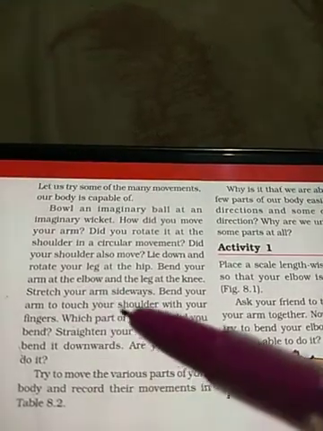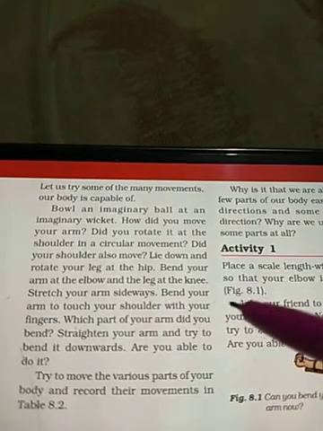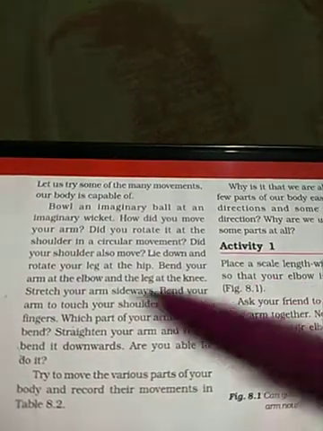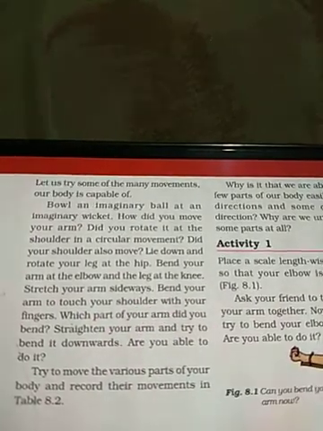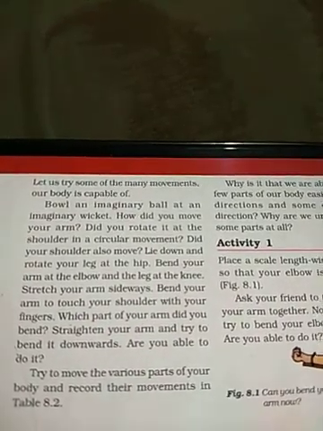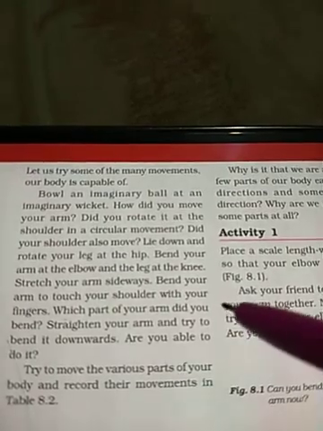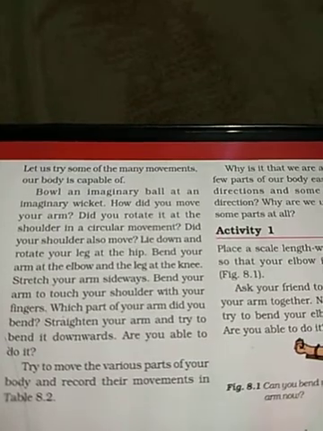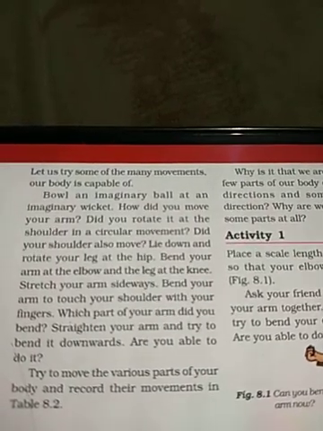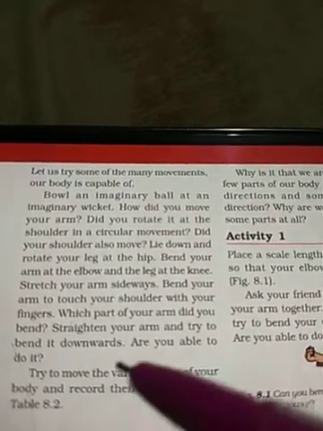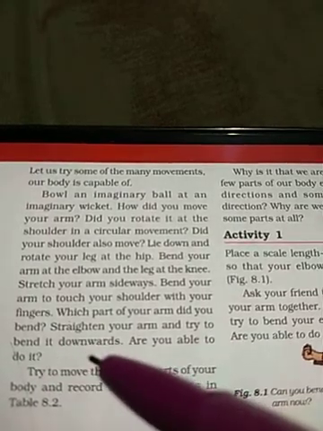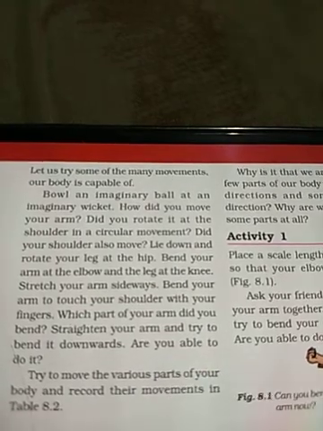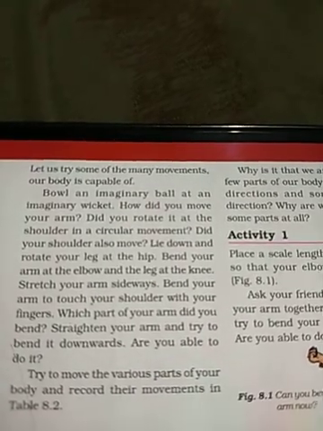Bend your arm at the elbow and the leg at the knee. Stretch your arm sideways. Bend your arm to touch your shoulder. You can bend your arm to touch your shoulder with your fingers. Which part of your arm did you bend? Yes, you have bent your wrist. You have bent the elbow also. Straighten your arm and try to bend it downwards. Are you able to do this? No, we cannot bend our arm downwards.